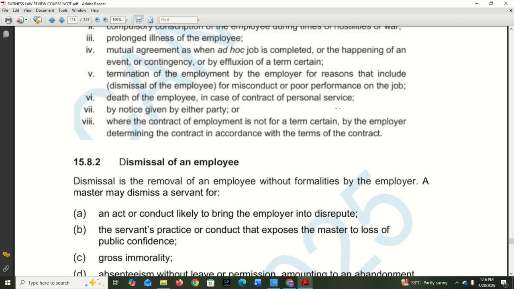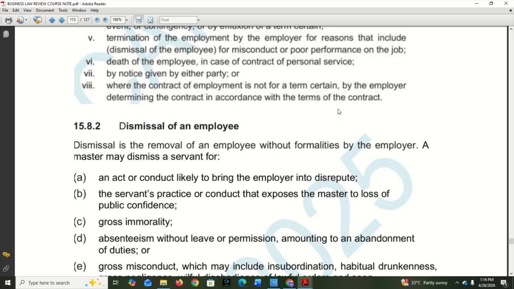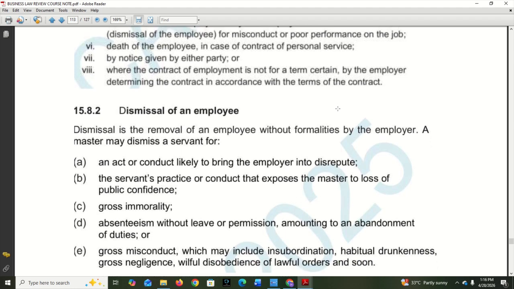Mutual agreement as when an ad hoc job is completed. So if on the initial signing of the contract it was agreed that this is going to be an ad hoc kind of work, when you finish this work it is going to be terminated, that will also happen. Termination of the employment by the employer for reasons that include: 1, misconduct or poor performance of the job. That's also part of it. Death of the employee in case of a contract of personal service. So if the employee dies, that also terminates the contract.